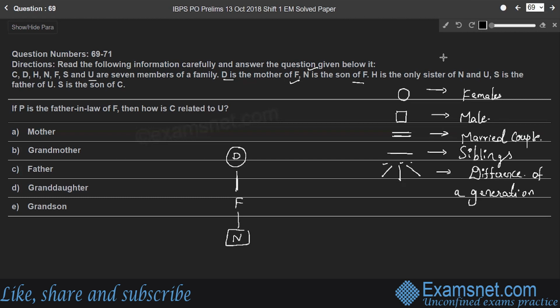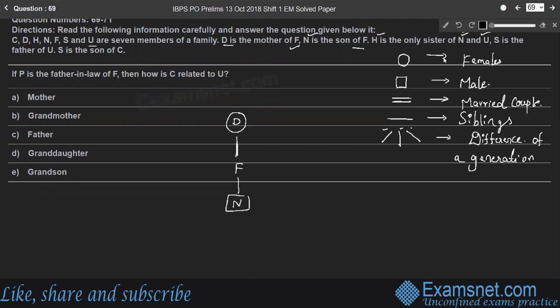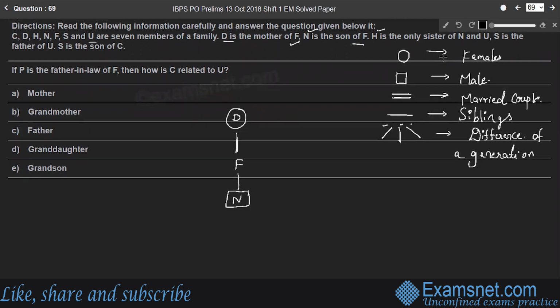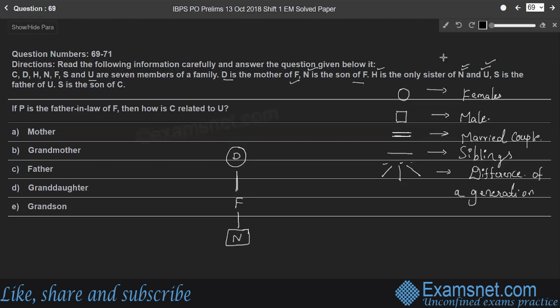Next, H is the only sister of N and U. That means H, N and U are siblings. Here H is the only sister. That means N and U are males, right? So we'll represent this relationship. Here N and U are males, and H is female, right?